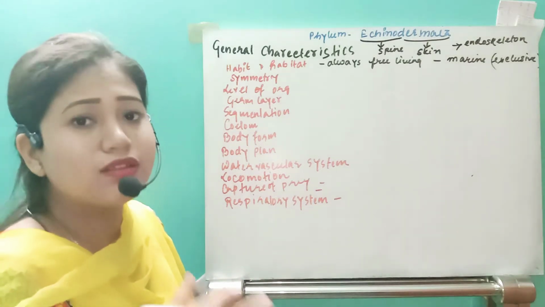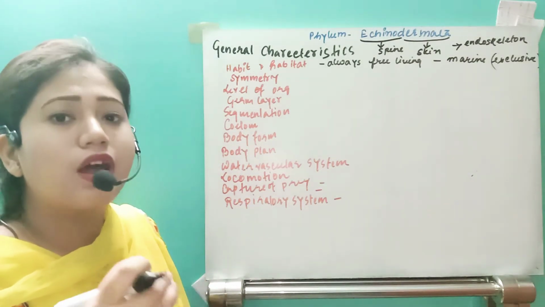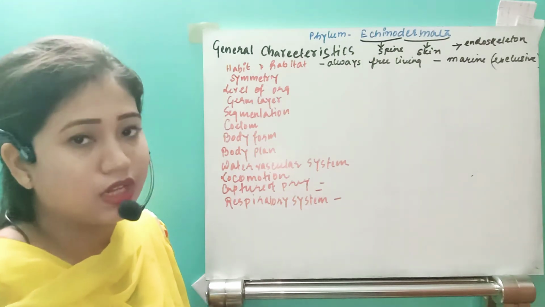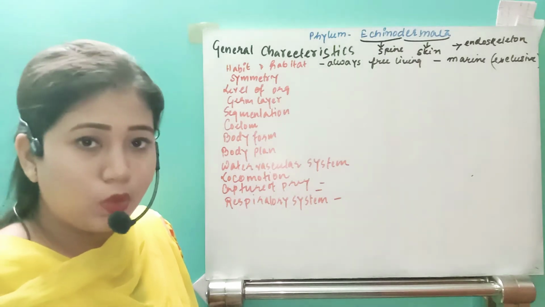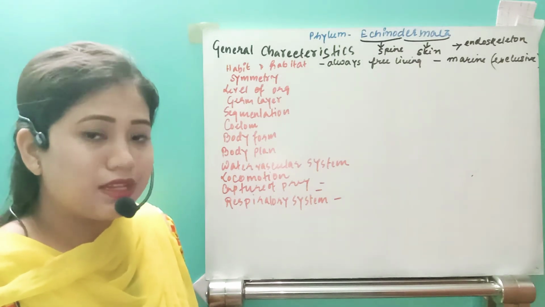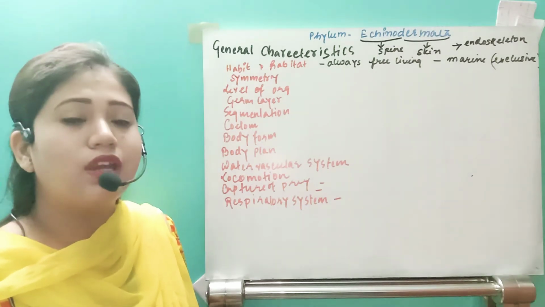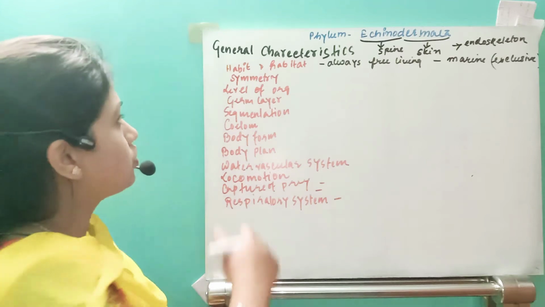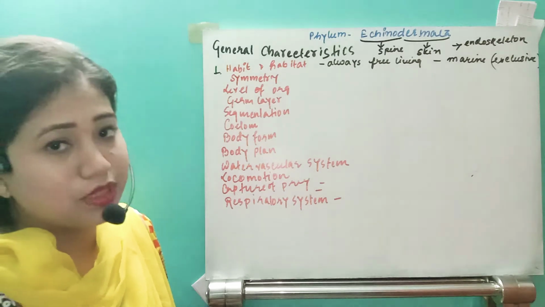Exclusively marine means these organisms are never found in freshwater or terrestrial conditions. All the species are found only in the seas and oceans. So this is the first point we have discussed, that is the habit and habitat.